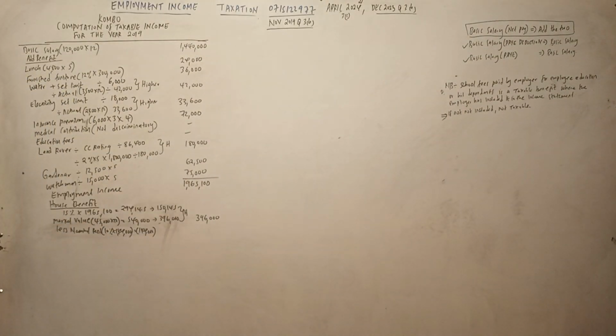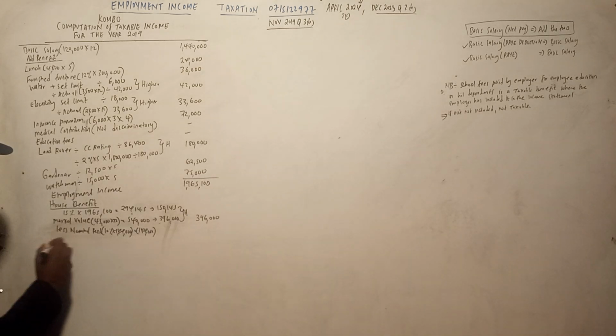Aya, tukishamaliza hiyo, now we can list the allowable deduction, which is the pension. So we can get now the pension income.